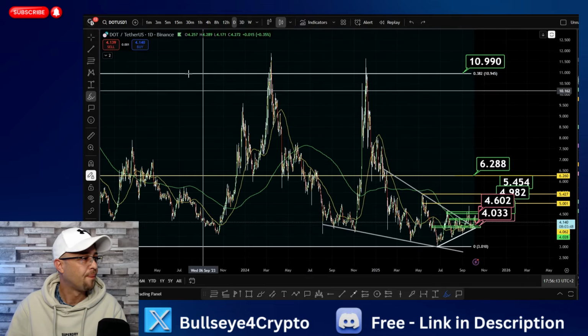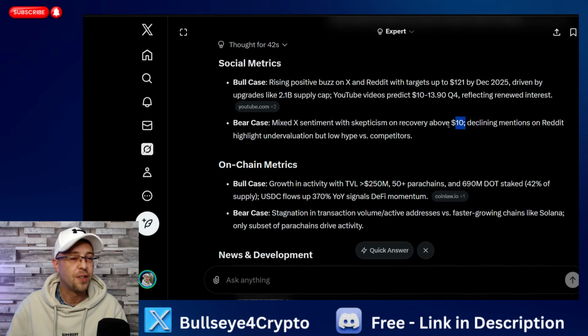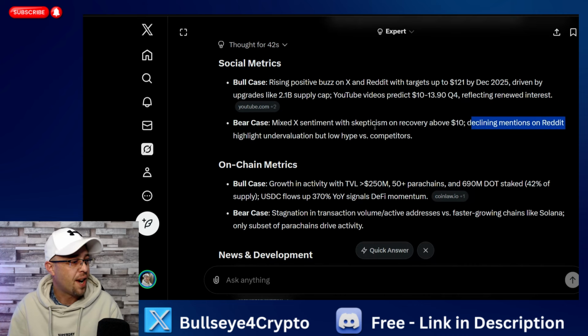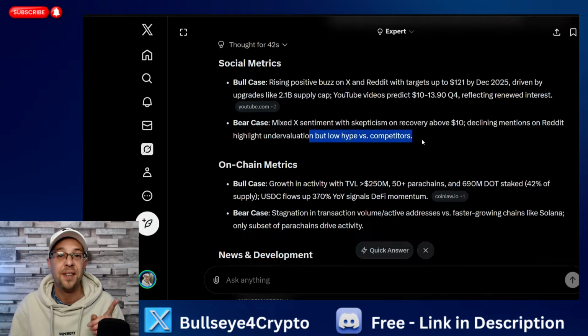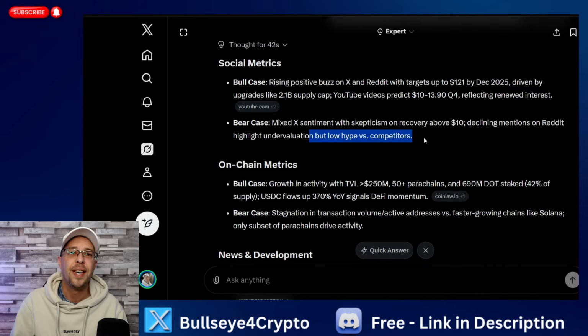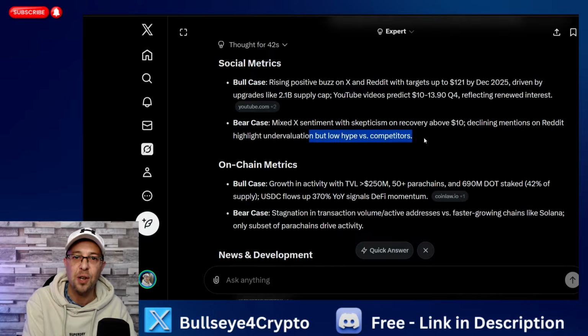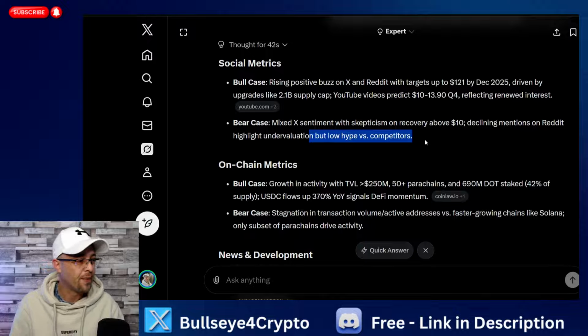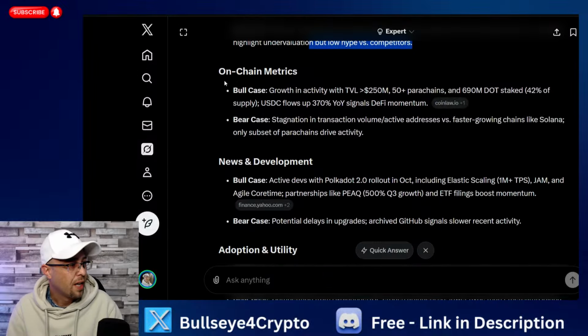So $10, Grok has understood $10 is a key resistance point. We've failed twice. We've been in the range for a long period of time. Once we break out the range, then we can start analyzing bigger swings. Grok's realized that. That's a good thing. Decline in mentions on Reddit highlights undervaluation by low hype versus competitors. Now, this is another important thing as well. Is the better technology out there? Is it getting adopted? How is that impacting DOT? And do people want that better technology? We've got to look at the good. You've got to look at the bad.